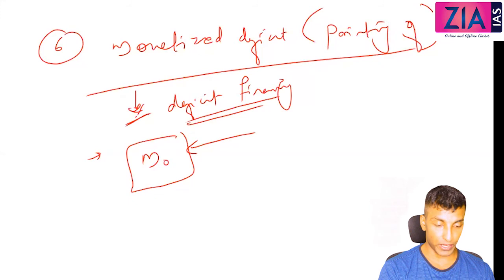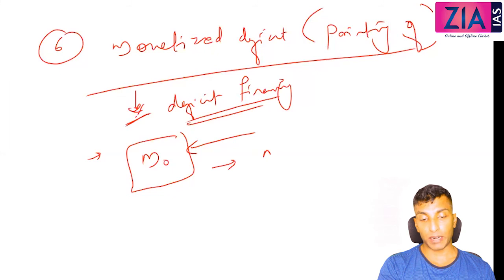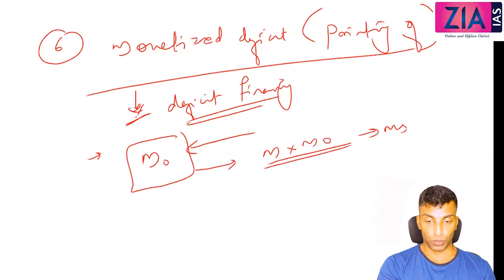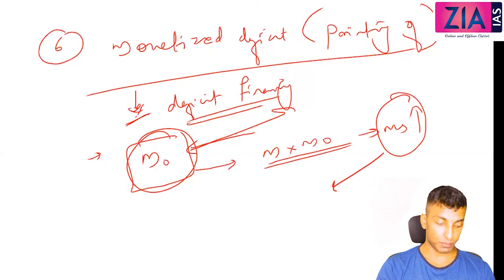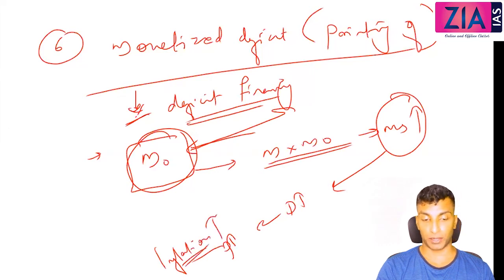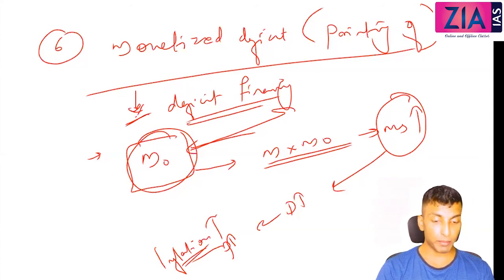In bracket you can write printing of currency. So M0 increase means what? M is the money multiplier, M0 is the reserve money. This is what money supply is, right? So money supply will increase. When money is printed, money supply will increase, because the printed money the government is borrowing ultimately comes to the market. So money supply will increase means what? The demand will increase, the prices will increase, inflation will be there. So I've told you printing of currency is highly inflationary. Many a time I've told you this, okay? So it increases money supply by multiple magnitude.